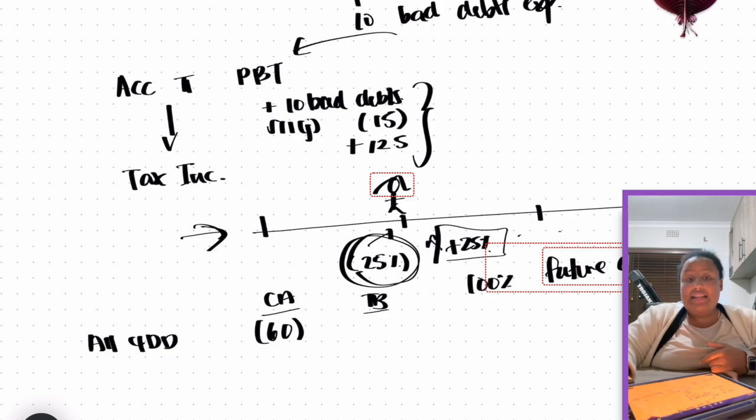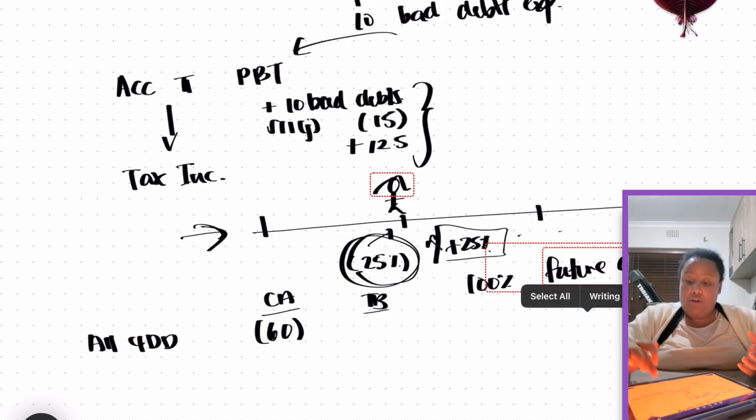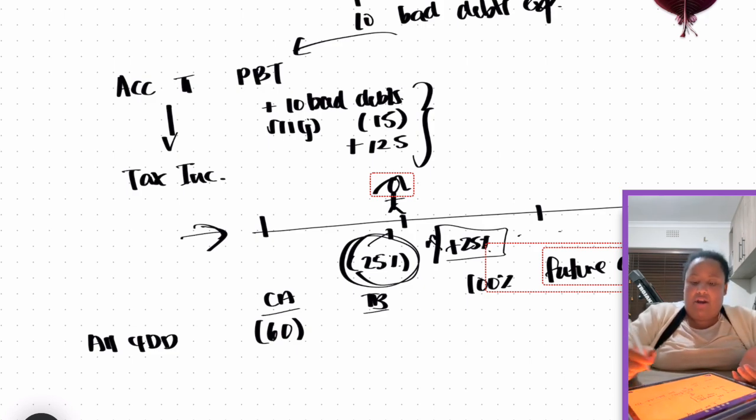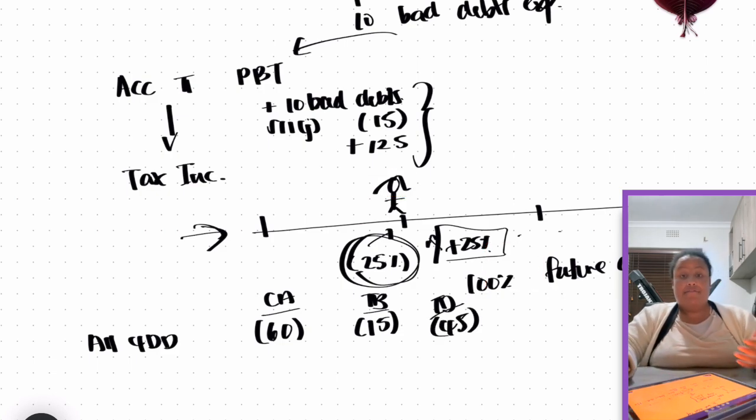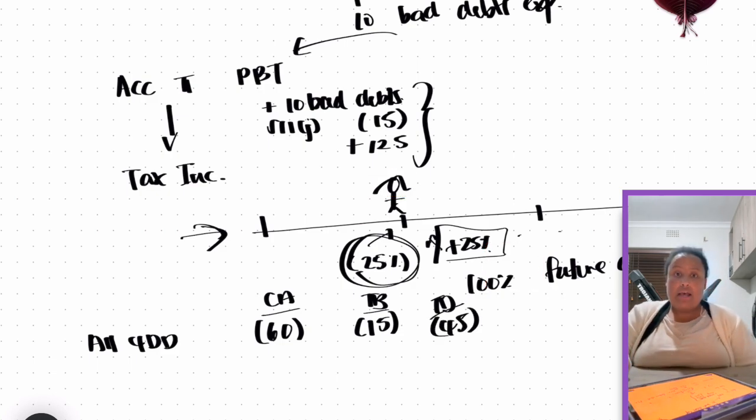Okay, so in that case, if we are looking at the tax base being the carrying amount minus the future deductions, then essentially the tax base becomes 25% of what the carrying amount is. So our tax base then becomes 15, and that will give us a temporary difference of 45. It's a deductible temporary difference because we expect to pay less tax in the future.